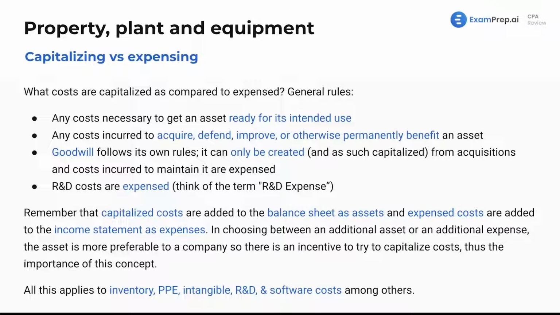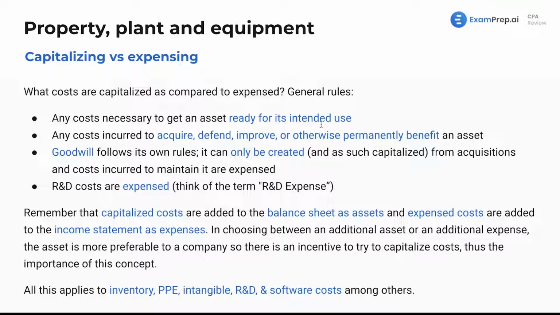As another note on capitalizing versus expensing, some more points to cover. What costs are capitalized as compared to expensed? Here are general rules that we can pretty much use for the rest of the exam. Any costs necessary to get an asset ready for its intended use.